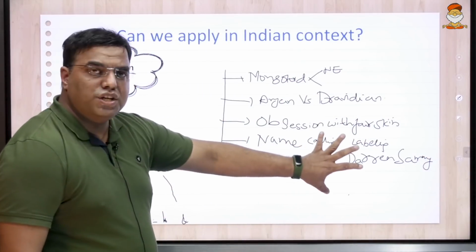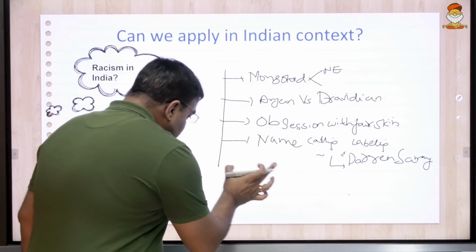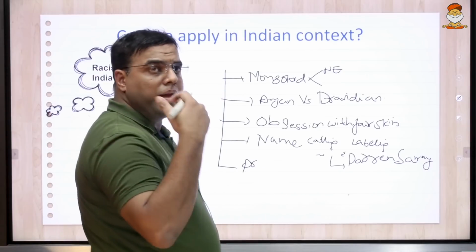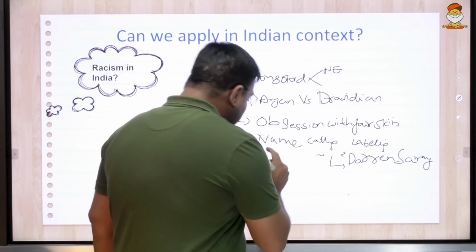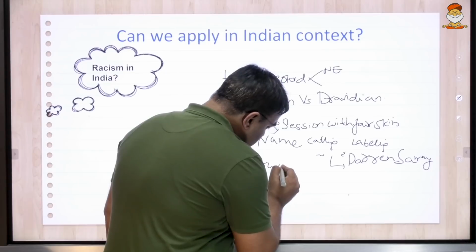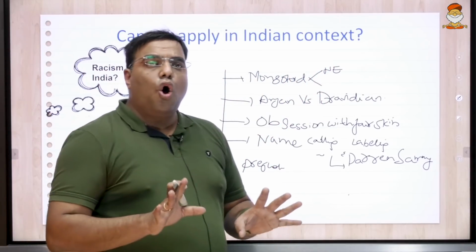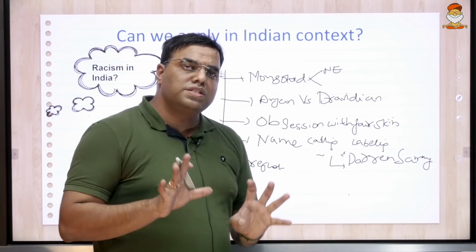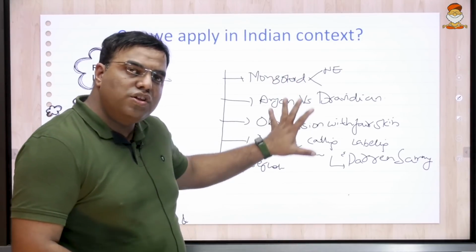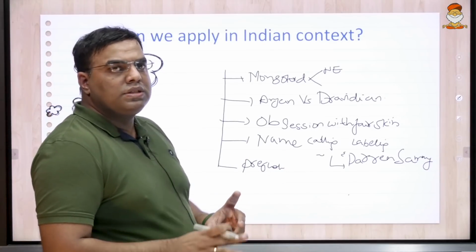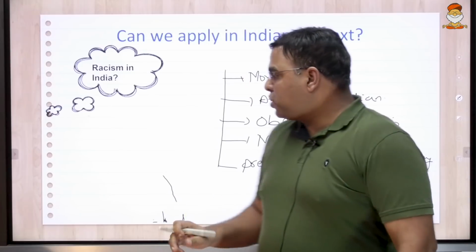Of course, there is obsession with fair skin, and we have perceived prejudice. That means we already have preformed notions against certain ethnic minorities. So all these features are almost the features of racism. Of course, we don't have institutional racism in India.